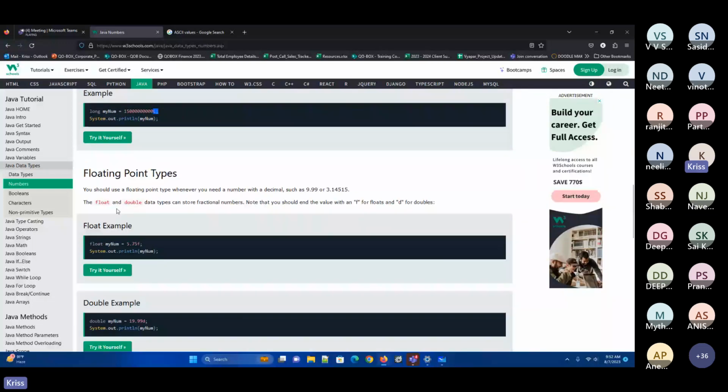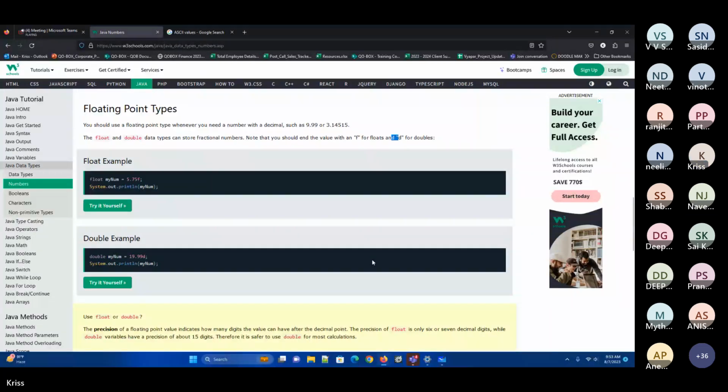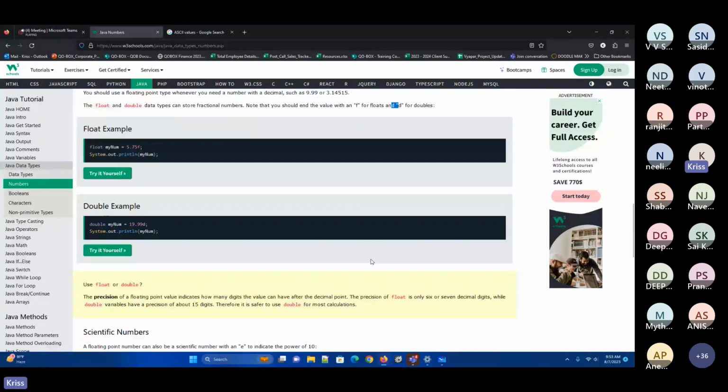And when you're using float, you use a small f. When you're using double, use a small d. What will happen if I don't add this? You can get an error, sir. It depends upon the version of Java. For a few versions of Java it will not throw an error, and for a few versions it will throw the error. So always you need to remember.